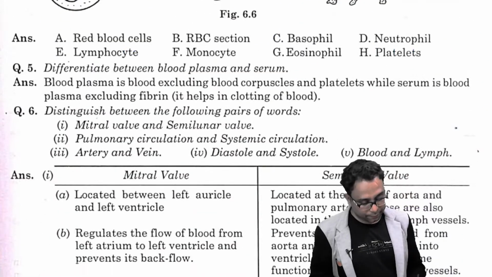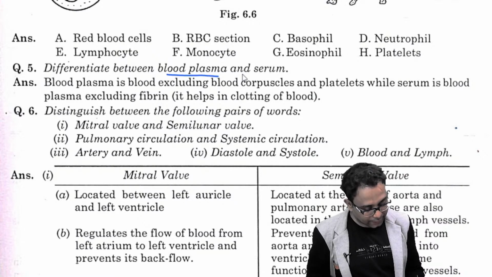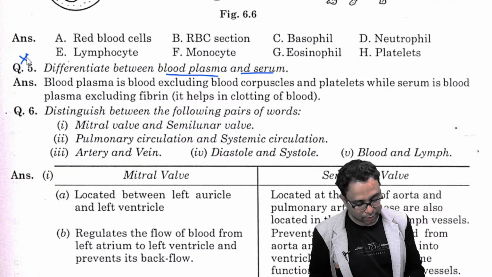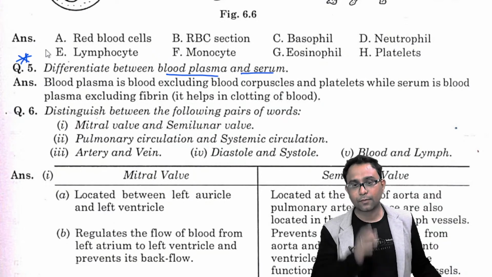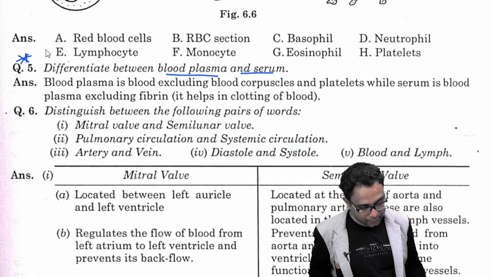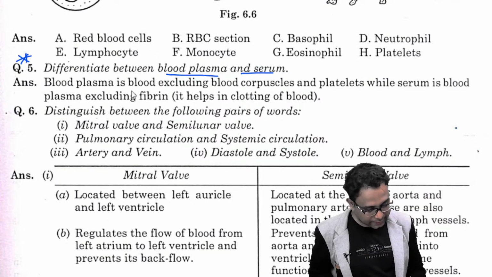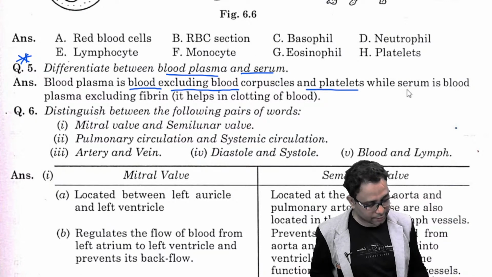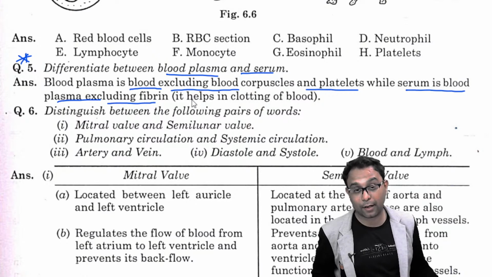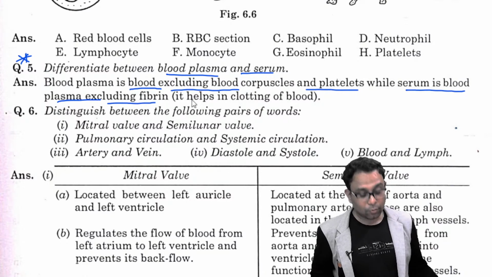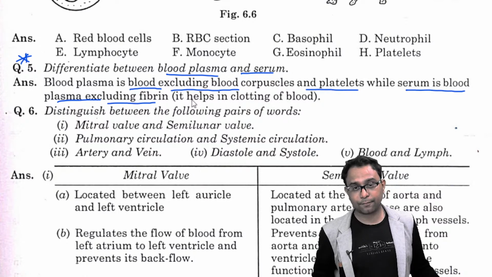Next question, difference between the blood plasma and serum. This is the most important question. What is the difference between the blood plasma and the serum? You know the blood plasma is the blood excluding blood cells and the platelets, while the serum is the blood plasma excluding the fibrin, alright, without fibrinogen protein.